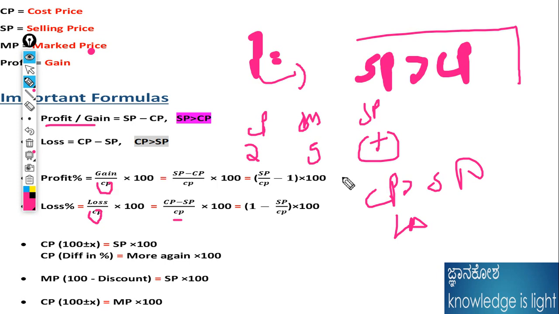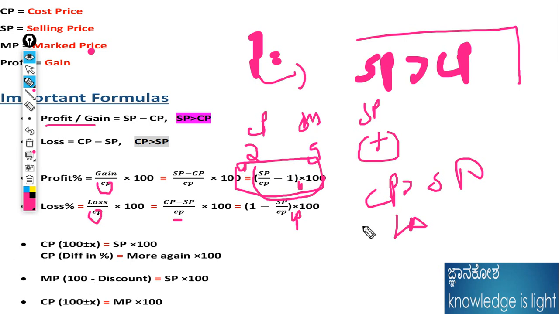Like that we need to remember. For example, this is the main formula: the cost price gain is CP into 100. Like that we need to write cost price minus loss. CP is common, so it becomes CP into (SP divided by CP minus 1) into 100. We need to pause and write down the formula. Here I made a mistake, but please write it correctly: CP is the common thing while writing in your notes.